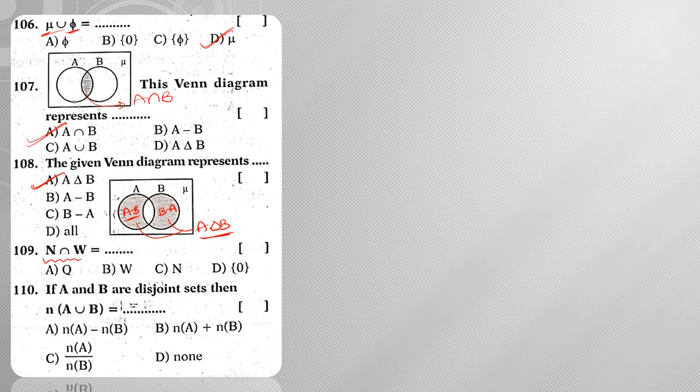What are the common elements of N intersection W? Natural numbers and whole numbers. What is the intersection of natural numbers and whole numbers? It is nothing but the smaller set, that is the natural number set. The natural number set is 1, 2, 3, 4 and so on. The whole number set is 0, 1, 2, 3, 4 and so on. Since we are asked about the intersection, it will be the smaller set. If you asked about the union of natural numbers and whole numbers, then it is the set of whole numbers.